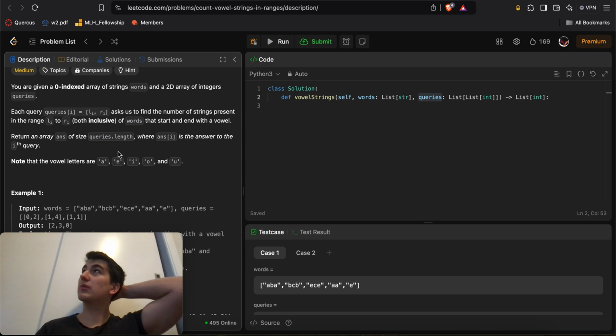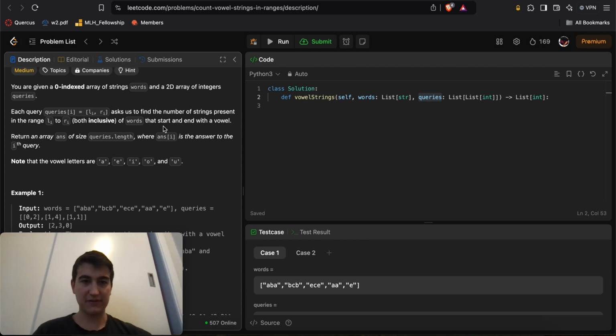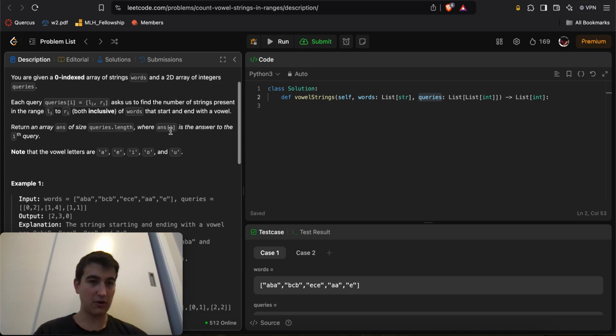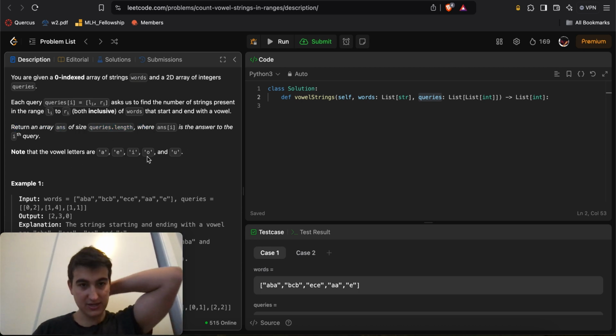Okay, for any word, it takes O(1) time to figure out if it starts and ends with a vowel. It's just going to be a bunch of trues and falses. Is there a DP way to... okay. Return an array of answer of size queries.length, where answer of I is the answer to the ith query. Note that the vowels are A, E, I, O, U.